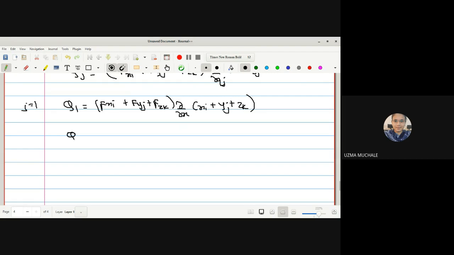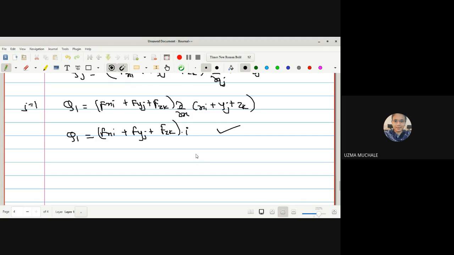So we get Q1 is equal to Fx i plus Fy j plus Fz k dot the derivative of this term. Derivative of x with respect to x is 1, and here we get simply i. Derivative of y with respect to x is 0, derivative of z with respect to x again is 0. Now again you have to evaluate the dot product.